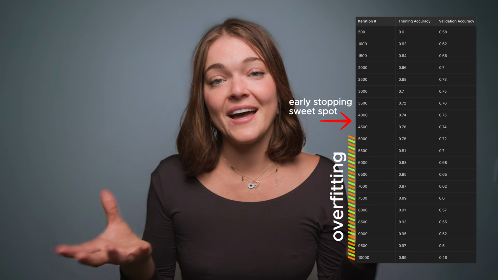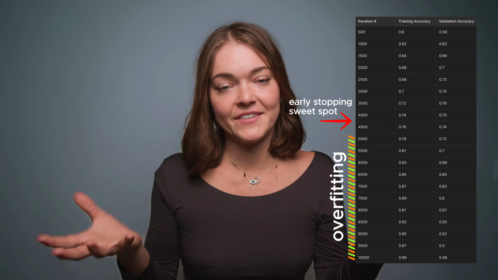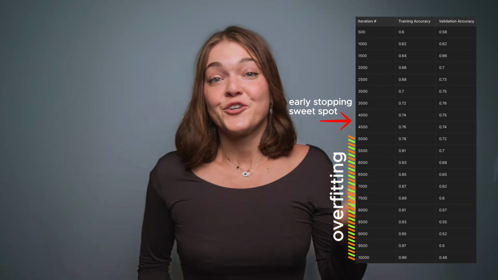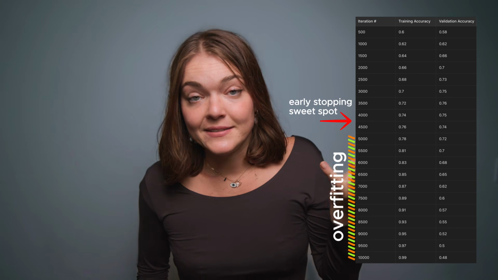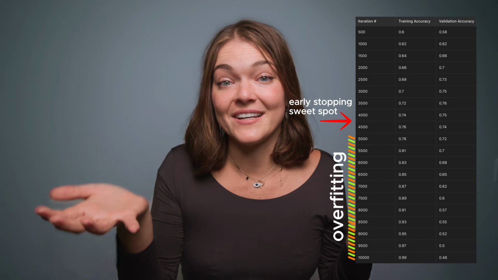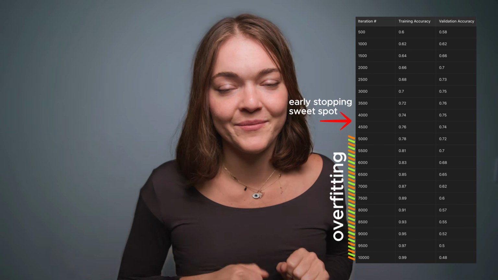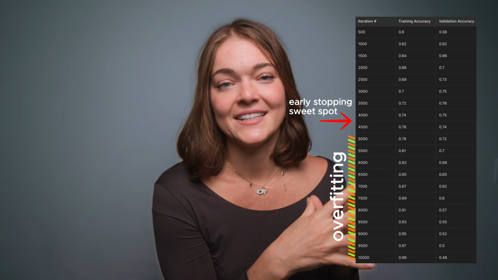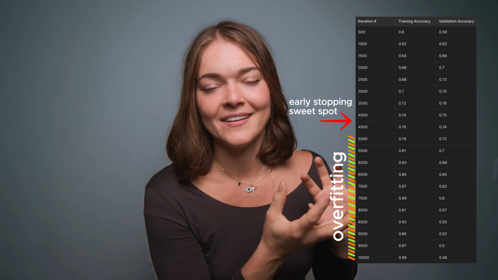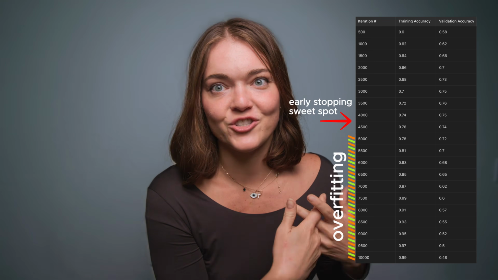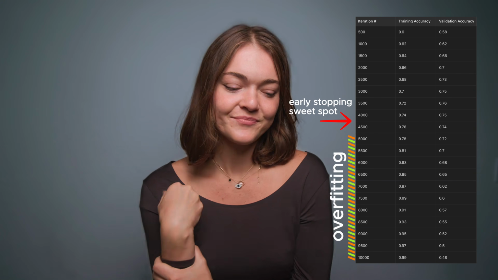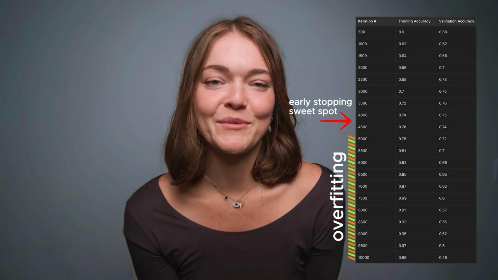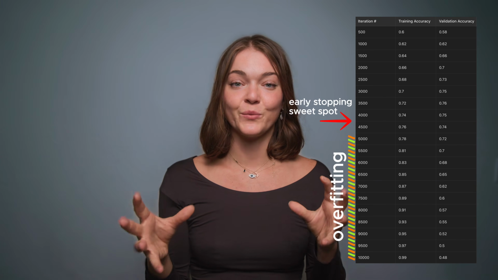If that delta, the difference between the two, starts to get bigger and bigger, in the sense that the training data is performing really, really well and the validation data is performing less and less well, you know that it's overfitting because it is relying so heavily on the data set that it's seen that it is starting to find features in there that are not really generalizable to new unseen data. So it's not good. It's time to stop. And you find this spot where it's a sweet spot.